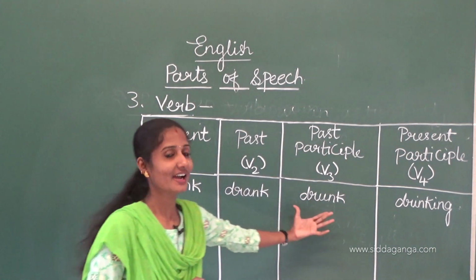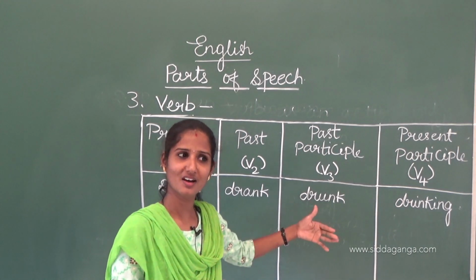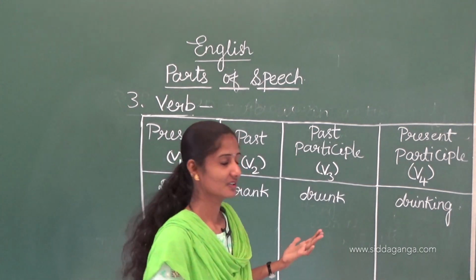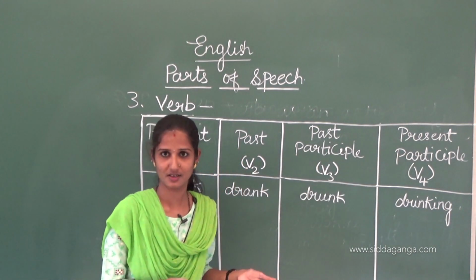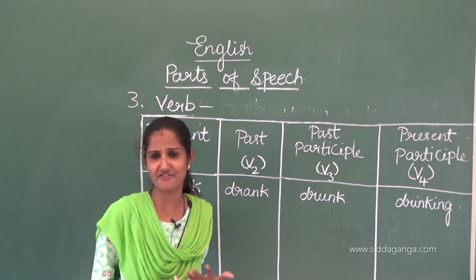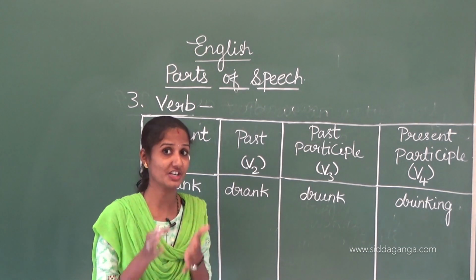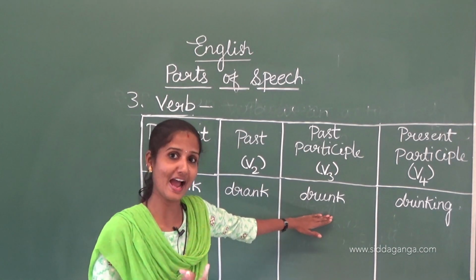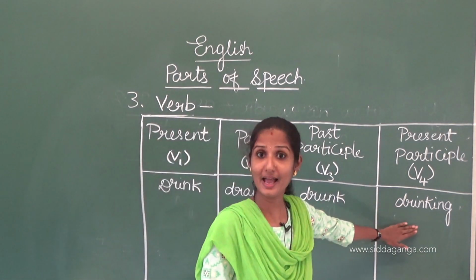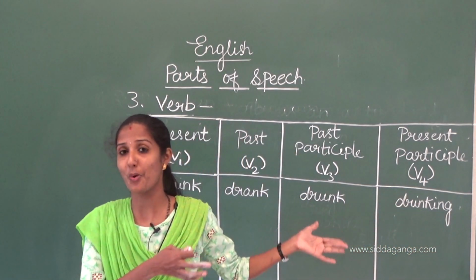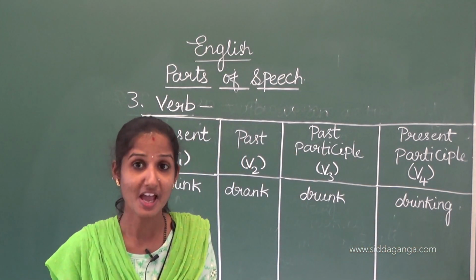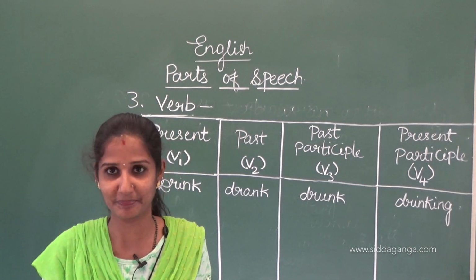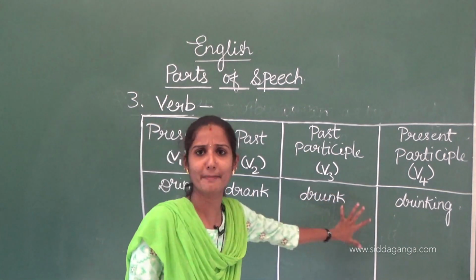If I have finished that work just now, then I have to use this verb: I have drunk. I am drinking. If the work is going on, I am drinking. If it was going on in the past, you can use I was drinking. So these are the four main verb forms.